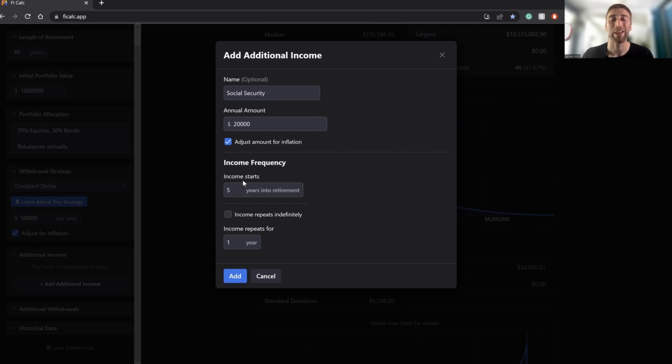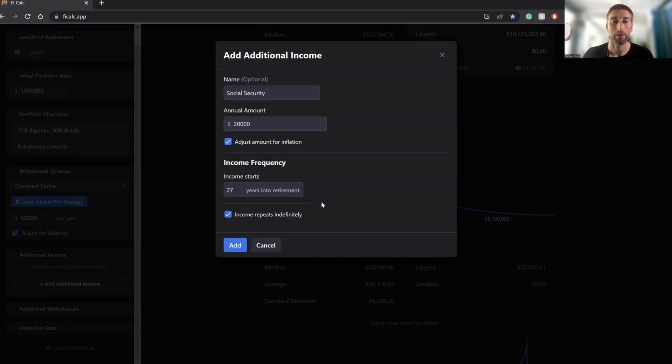And then we need to put when it's going to start. So we said that the person is going to be retiring at 45 on average, and the full retirement age right now is currently 67 for most people. And so that is going to be 27 years after they retire. So we'll go ahead and put 27 here. And the income is going to repeat indefinitely, okay? So you're going to get that for the rest of your life. Or, well, as we said, a 40-year retirement period. So go ahead and add that in there.